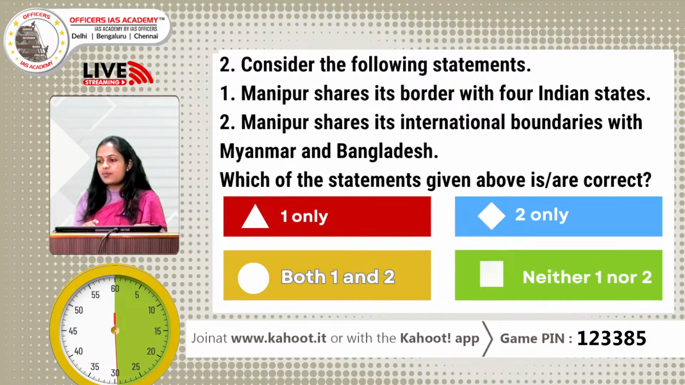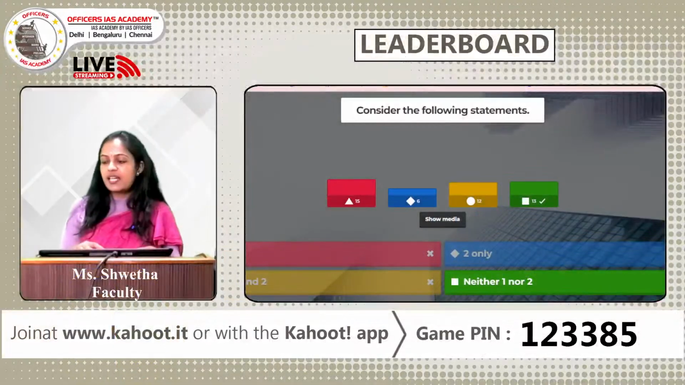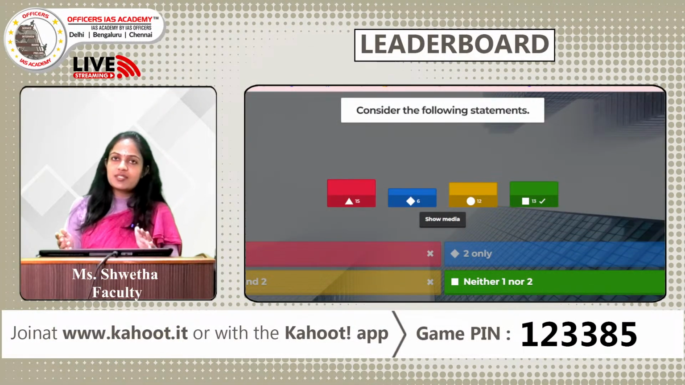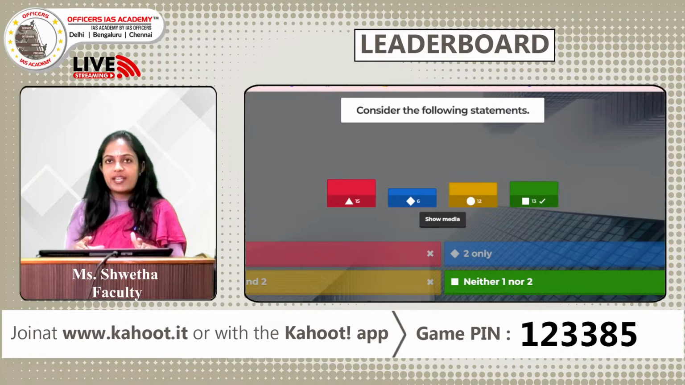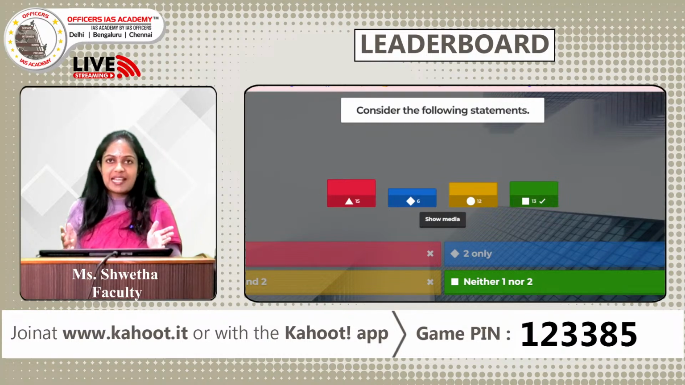We have 43 responses, 44. More responses are expected. Yes, and the time is up. We see that the correct answer for this question is option D, neither 1 nor 2. So why was this question asked? It is because Manipur has been in the news because of the ethnic violence taking place there. The name Manipur means land of gems.